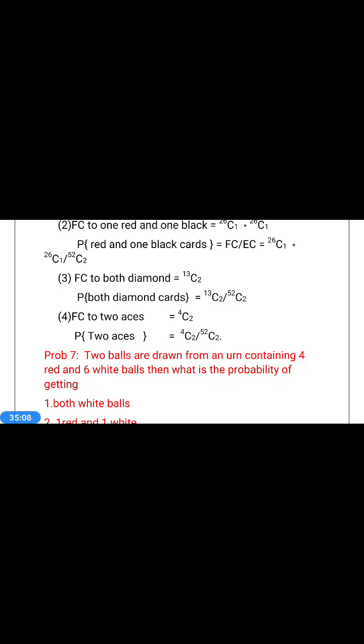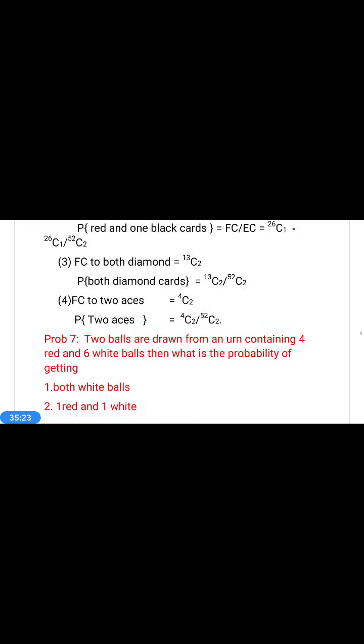Next question is favorable case to 2 aces. How many aces do we have? 4 aces. How many aces are required? 2 aces required from 4 aces. So favorable case to 2 aces is 4C2. Therefore probability of 2 aces is 4C2 by 52C2.